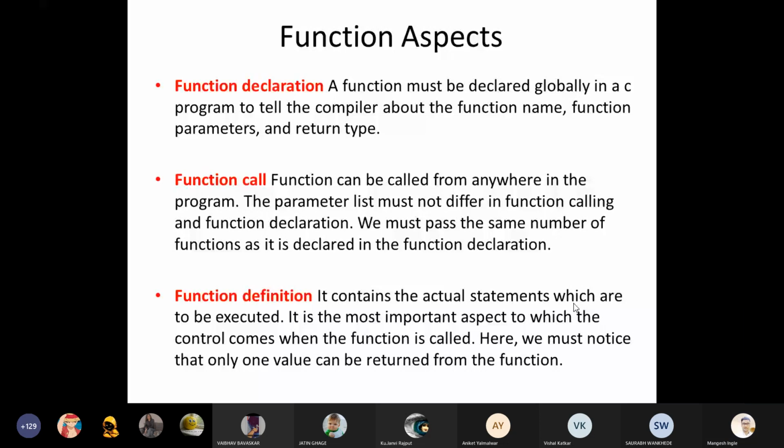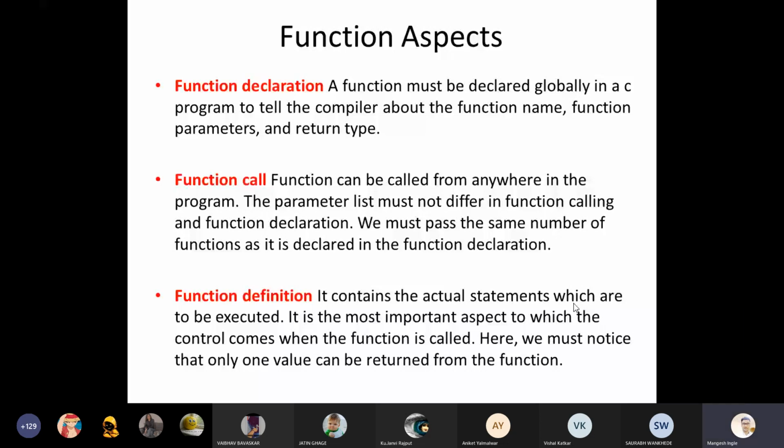You can see on your screen these three aspects: function declaration, function call, and function definition. What is a function call, and how important is it? We saw in the last lecture that function calling is important. Not only is function declaration important, function calling is one of the important aspects of the C programming language. With the TV and remote control example we saw this in the last lecture. I hope you understand the complete concept of function calling with that example. If you have any queries, you can ask me in this lecture also.